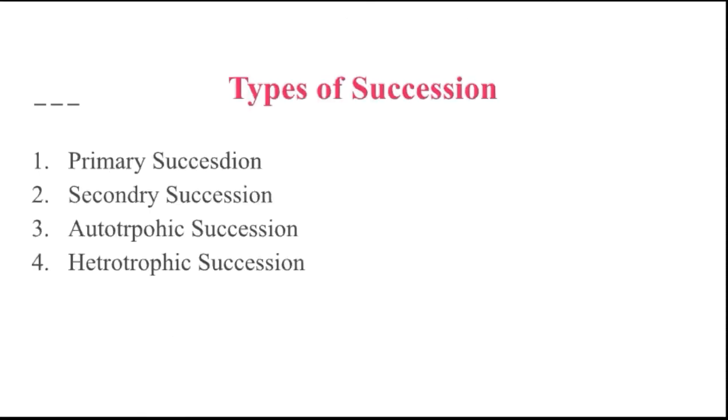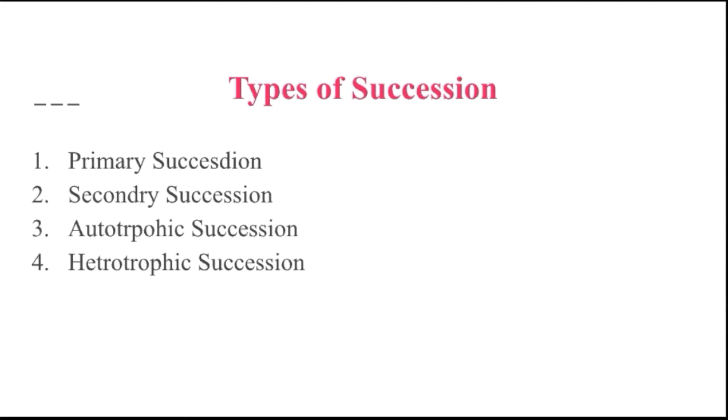Next is the types of succession. Ecological succession can be classified into two types, that is the primary succession and secondary succession. Further, based on the dominating species in the community, succession is classified into two subtypes, that is the autotrophic succession as well as the heterotrophic succession. So first of all, we see the primary succession.